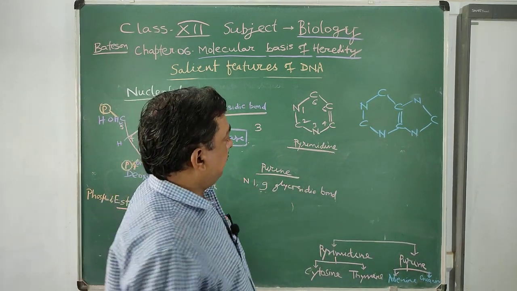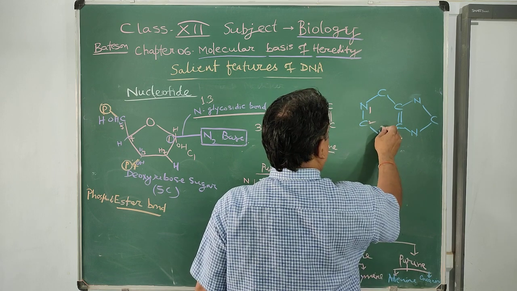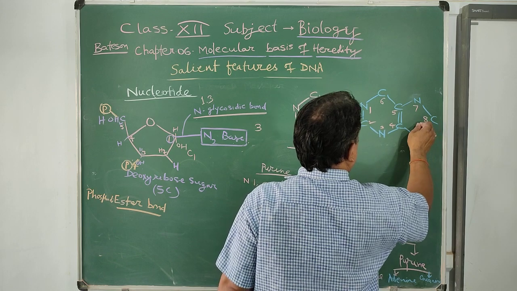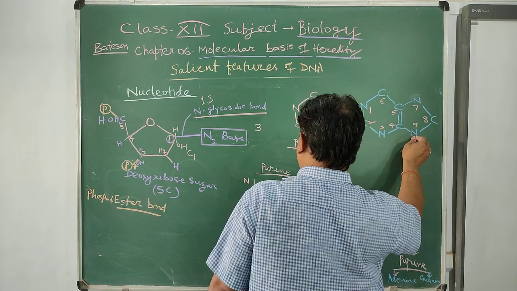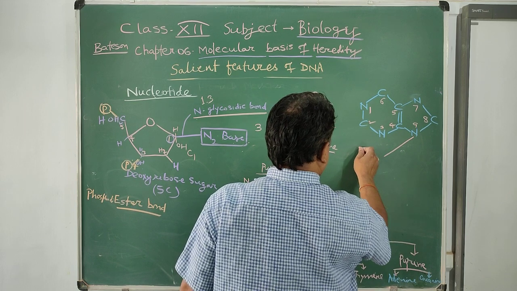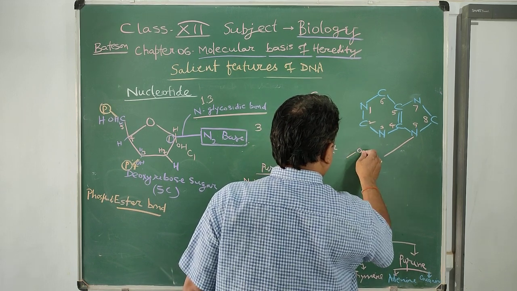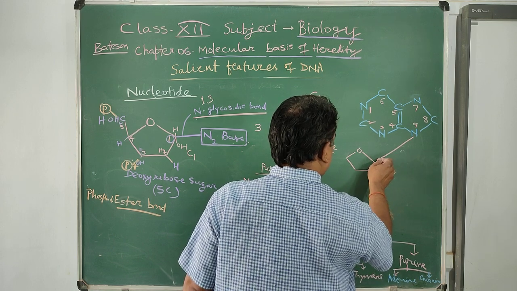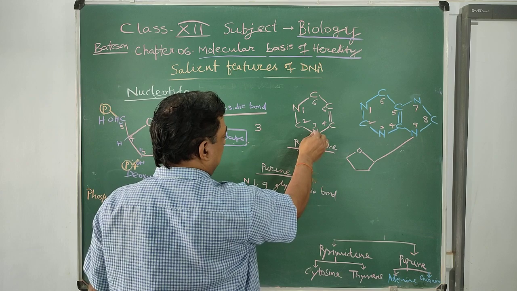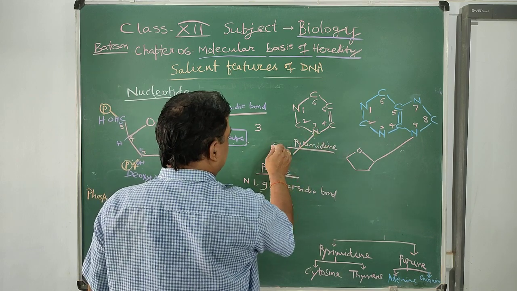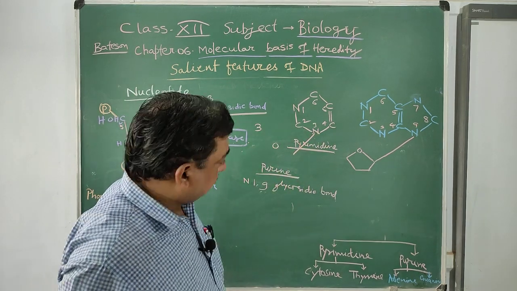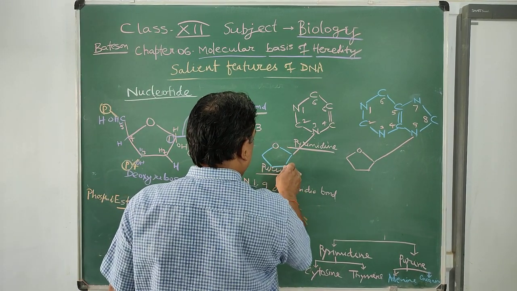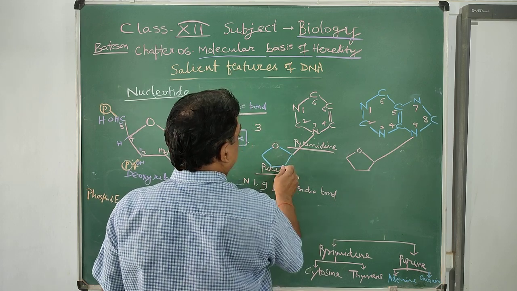Numbered 1, 2, 3, 4, 5, 6, 7, 8, 9, this number 9 nitrogen is attached with the sugar, so it is called the N9-glycosidic bond. But in case of pyrimidine, they are joined with the 3 number, so it is called 1,3.